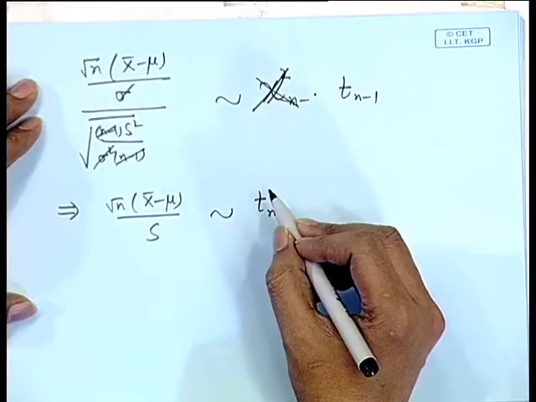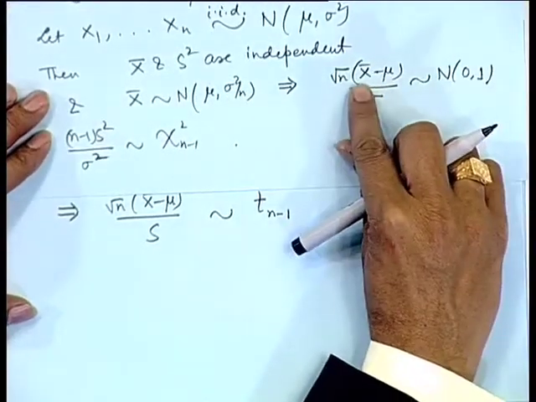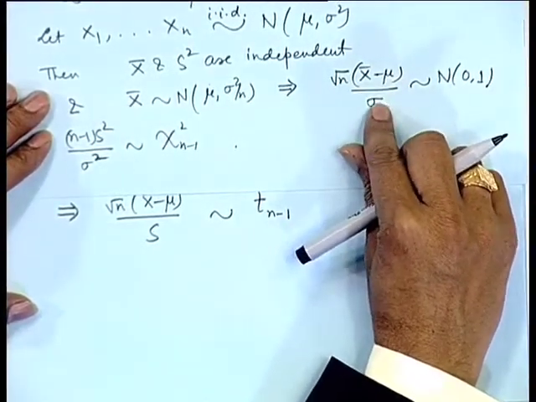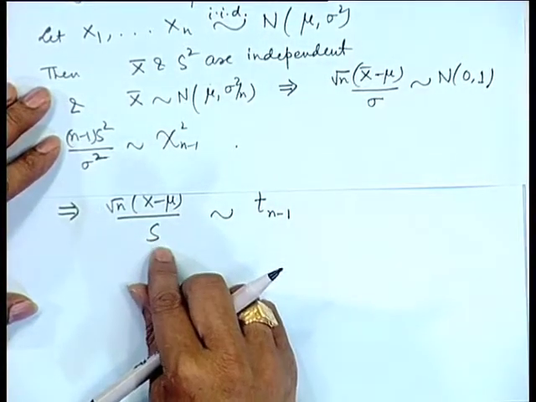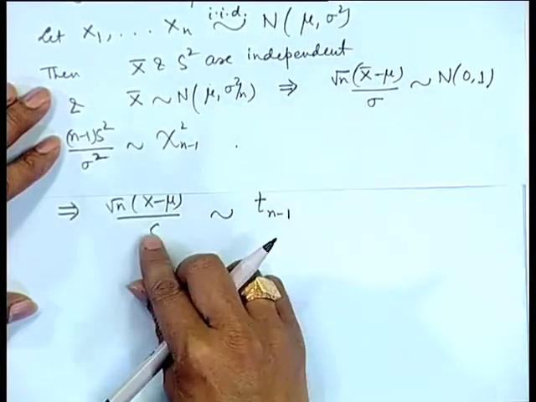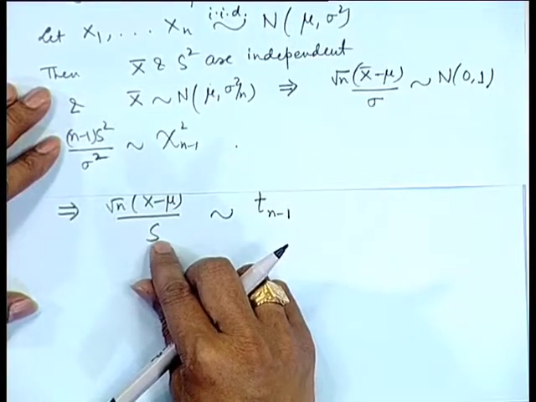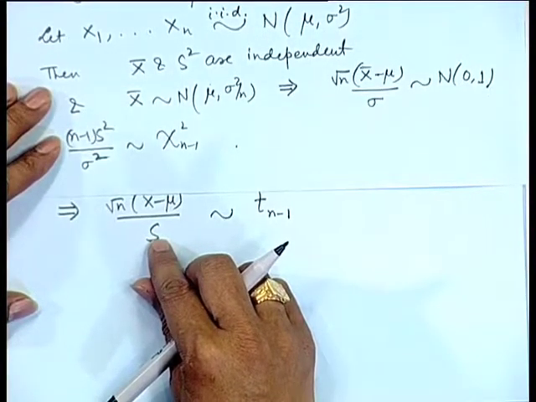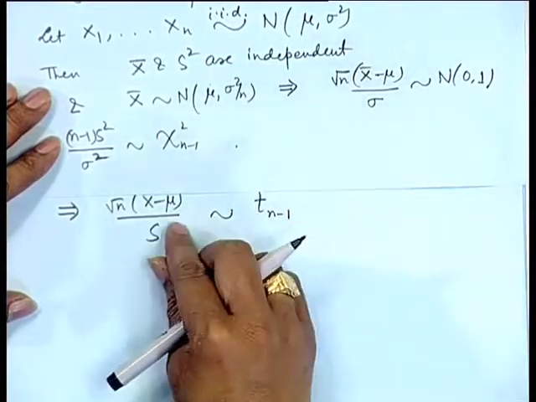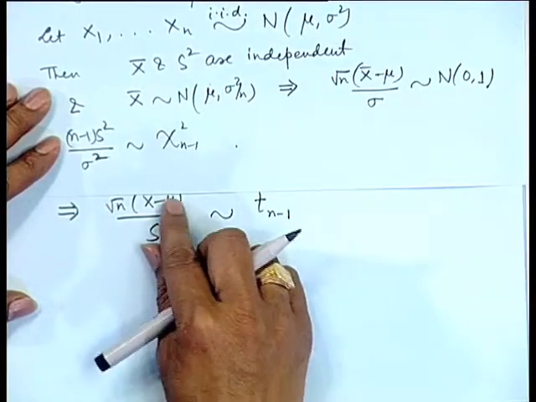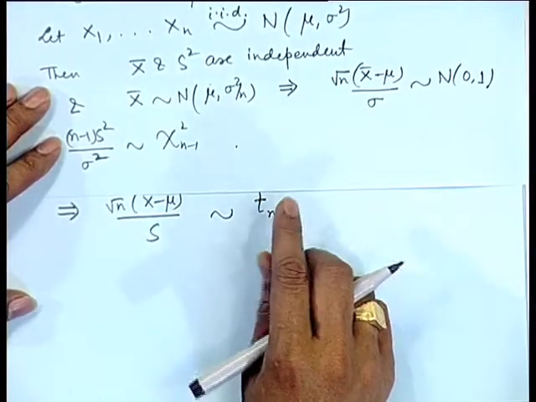Therefore, t distribution is a sampling distribution. Another interesting thing is, when I considered root n x bar minus mu by sigma, this is standard normal, and here root n x bar minus mu by s is there. That means sigma is replaced by s. Later on we will see in the inference portion that s is actually an estimate for sigma. So, when sigma is not known, we have to work with s, and the distribution of that is known. In fact, in the context of this only, this distribution was derived.